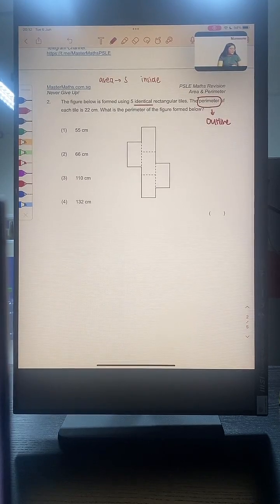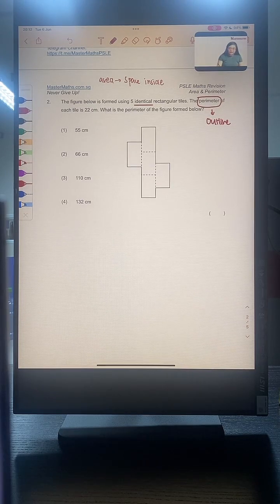Okay, what inside? Starts with an S. Area is the space inside. So if we are looking at perimeter, we are looking at the outline. If we want to find the area, it is the space inside. Okay, well done, Anis, you are right.